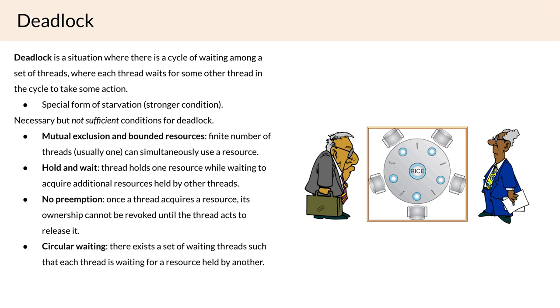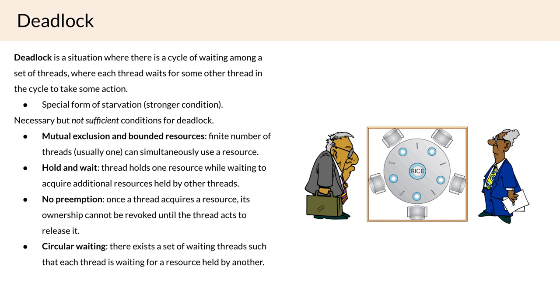And so each philosopher has one chopstick, but they're waiting for another philosopher to be able to obtain the second chopstick. And so everyone is holding one chopstick, waiting for another. That's the hold and wait component of the four conditions. And so we end up with a deadlock unless somebody gives up their chopstick for another philosopher to use.